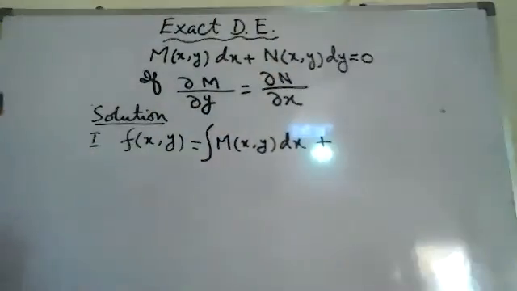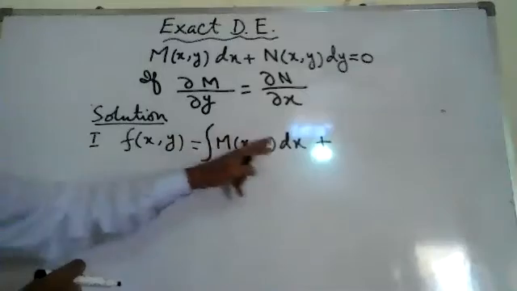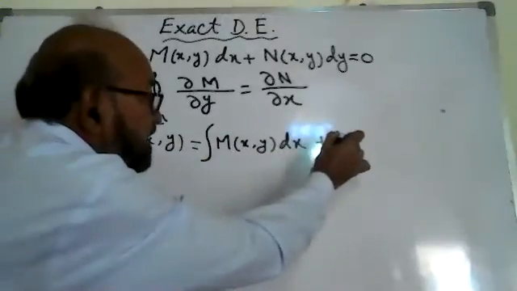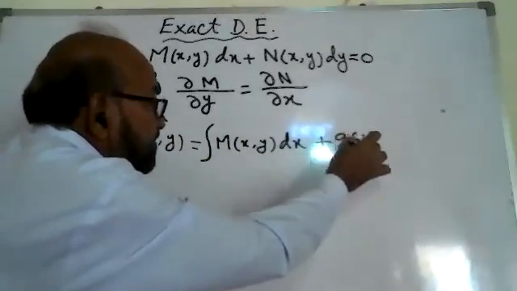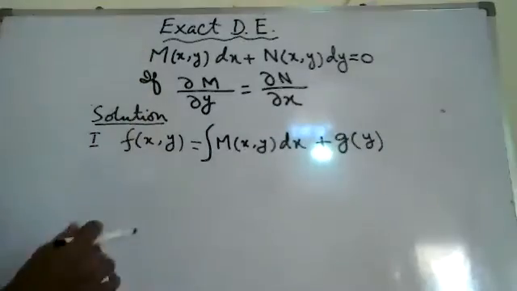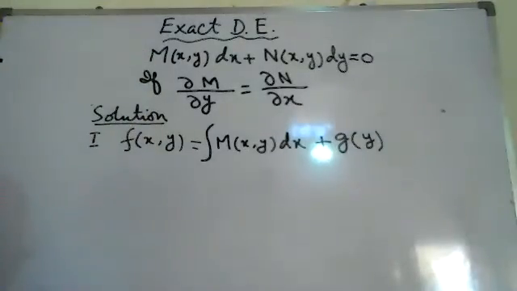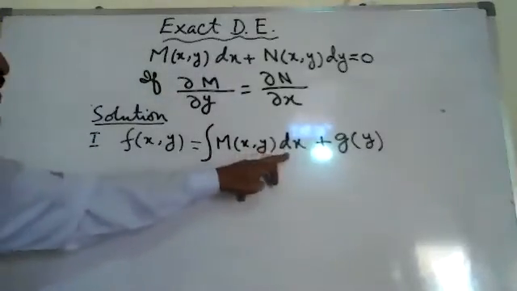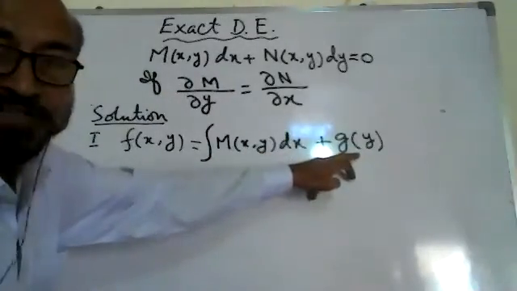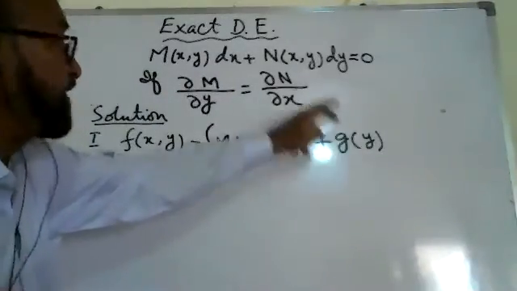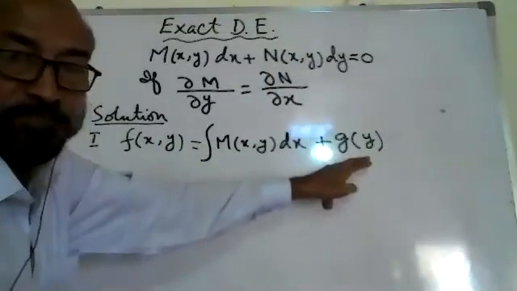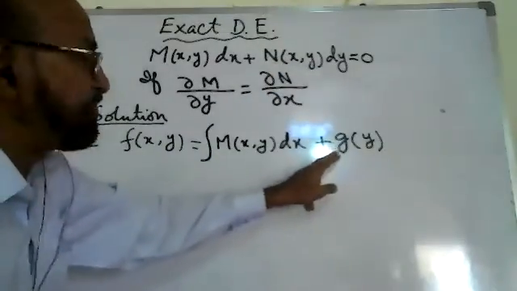Instead of a constant, if we are integrating with respect to x, we will add some function of y, g of y. If we are integrating N, we will add g of x.